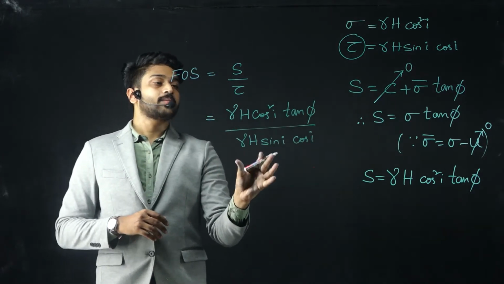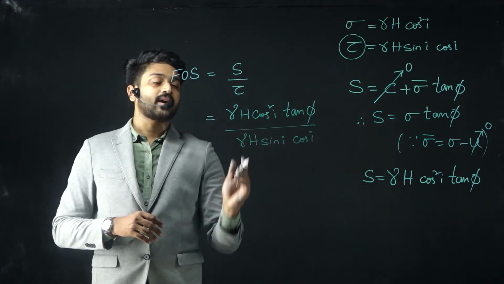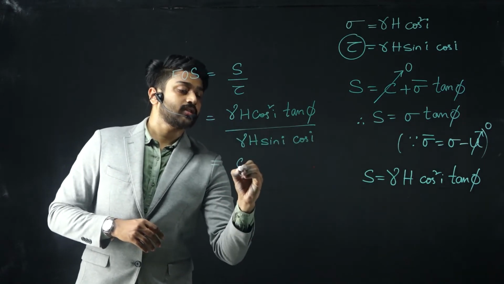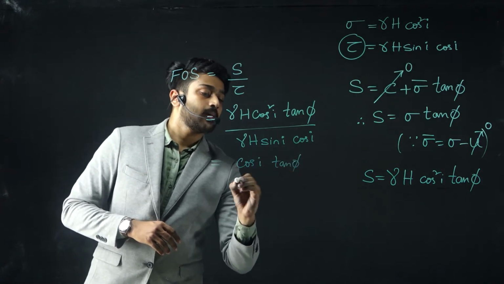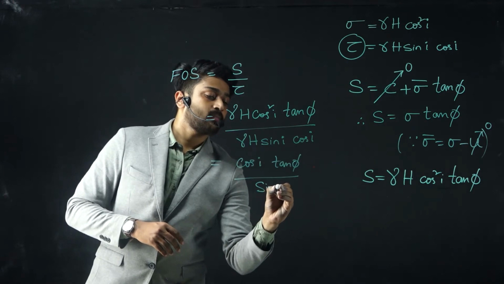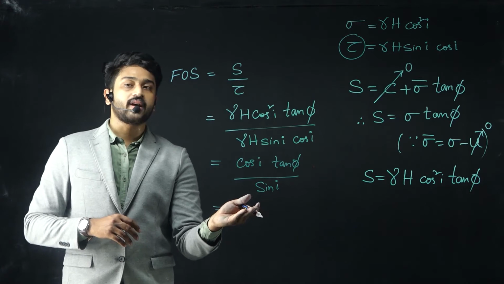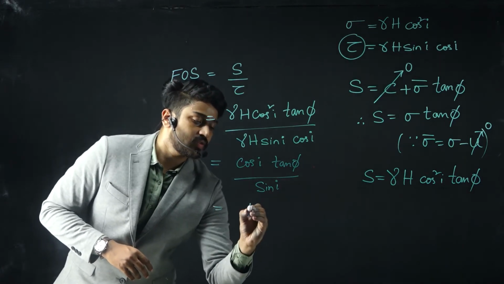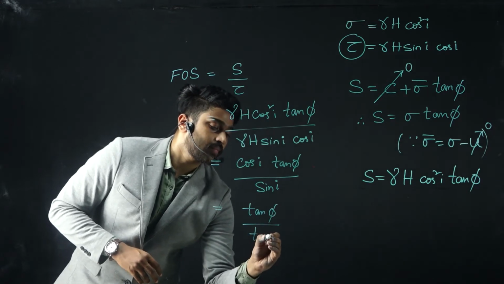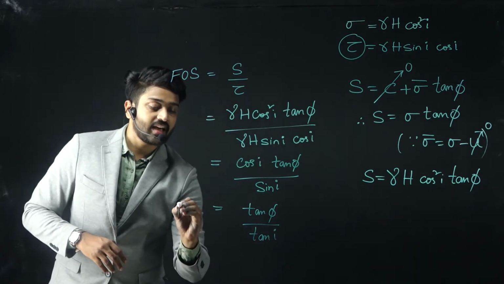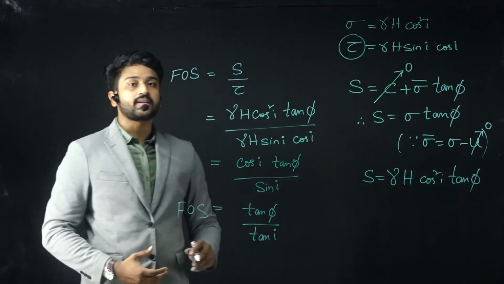On further simplification, gamma h and gamma h will get cancelled and cos i will be cancelled. So we will be left with cos i into tan phi by sin i. With cos i in the denominator, this will be tan phi by tan i. So finally I can state that the factor of safety is simply tan phi by tan i.